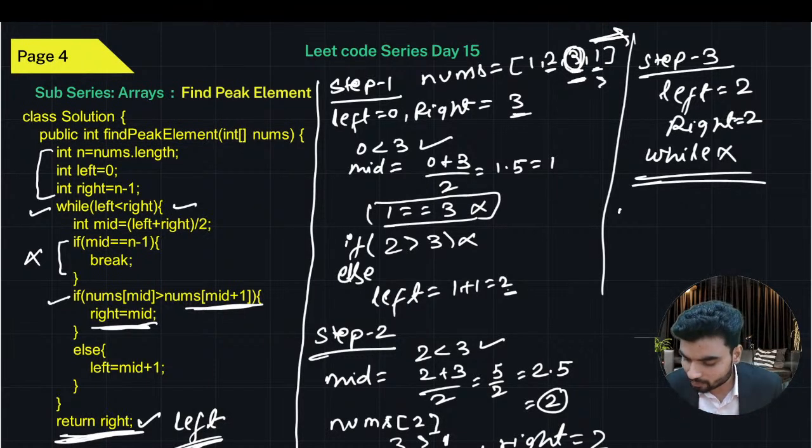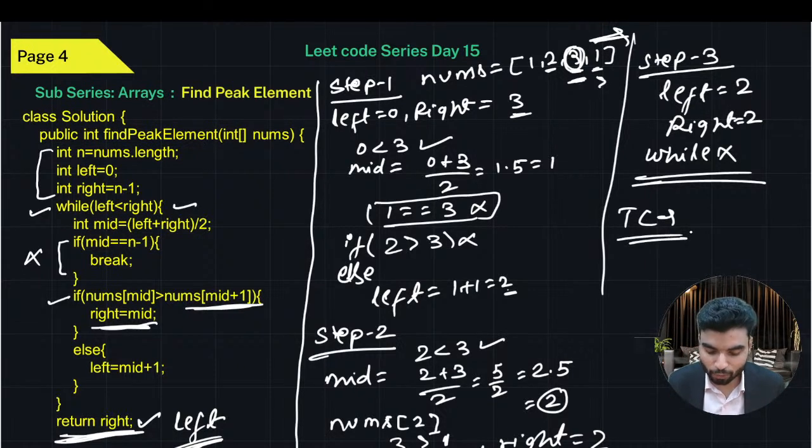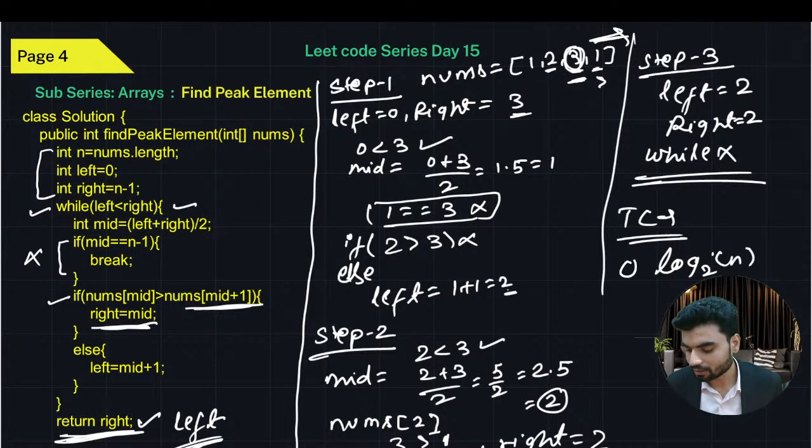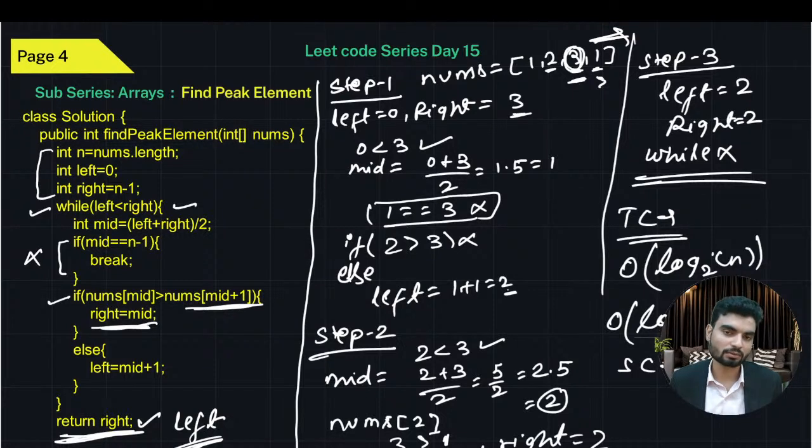And can somebody tell me what is the time complexity of this? Every time the input size depends on the mid, right? We are dividing by 2. So if every time the input size is being divided by 2, the time complexity will be log n, log base 2 of n. Basically, we write it as big O of log n. And the space complexity SC will be constant because we are not using even a single extra data structure.